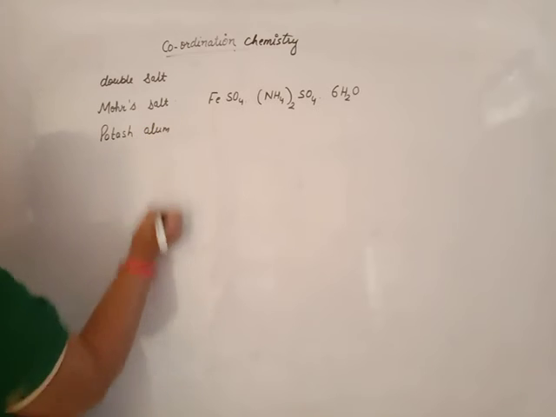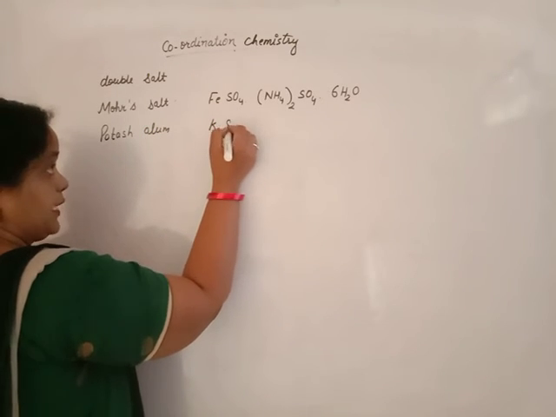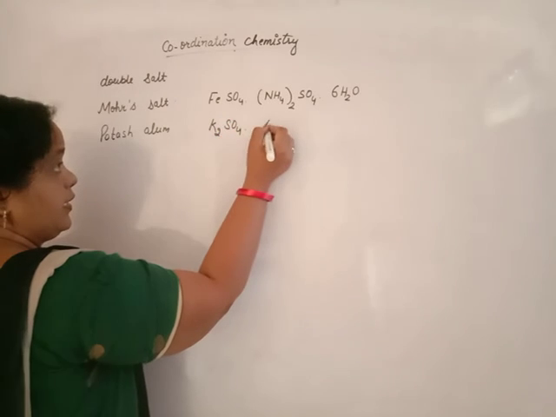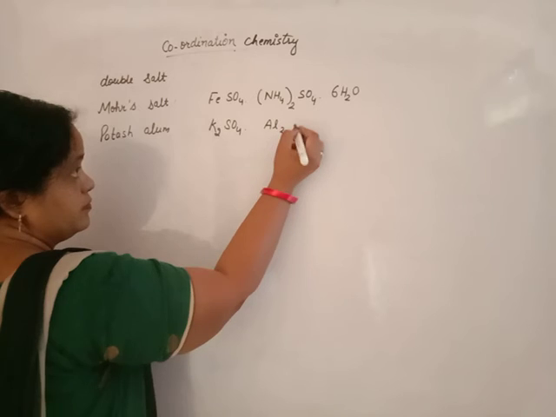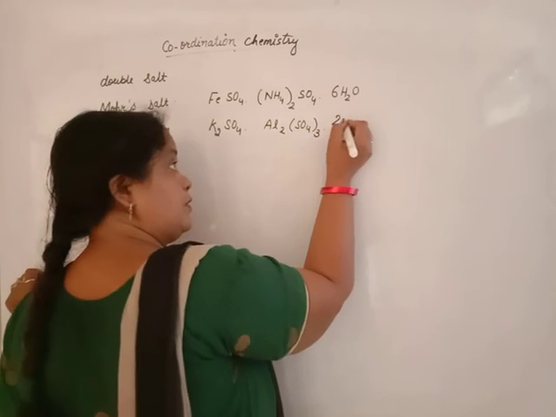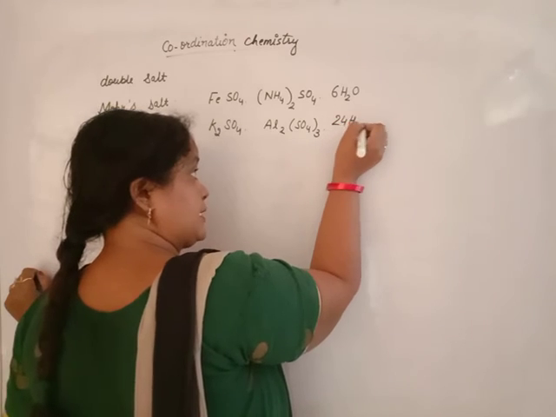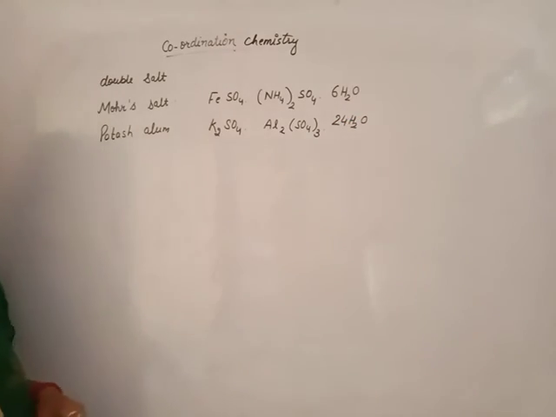It is the mixture of potassium sulfate and aluminium sulfate with 24 water molecules as water of crystallization. Potash alum is the double salt of potassium sulfate as well as aluminium sulfate, both in equimolar ratio.